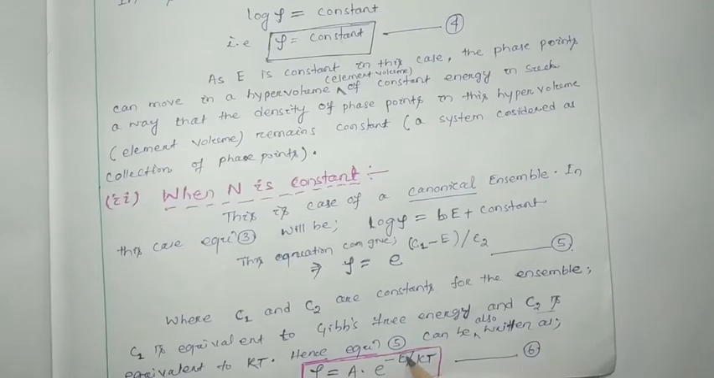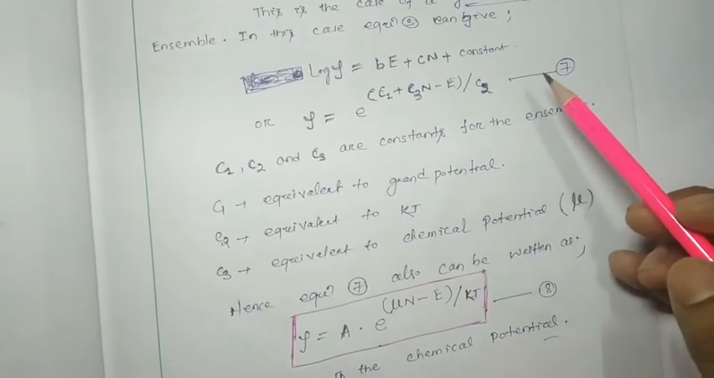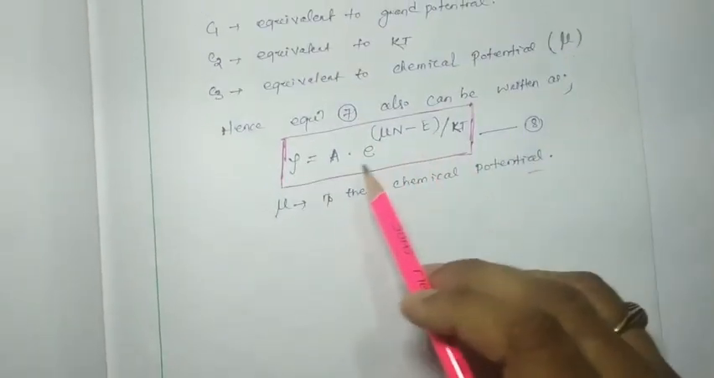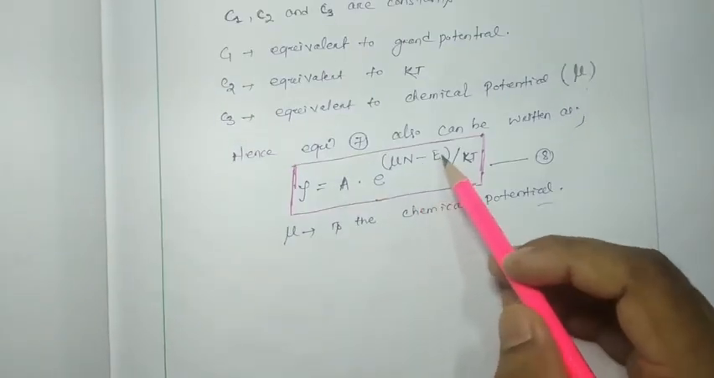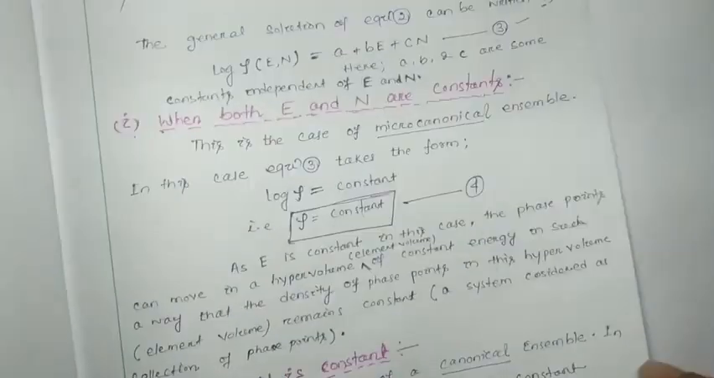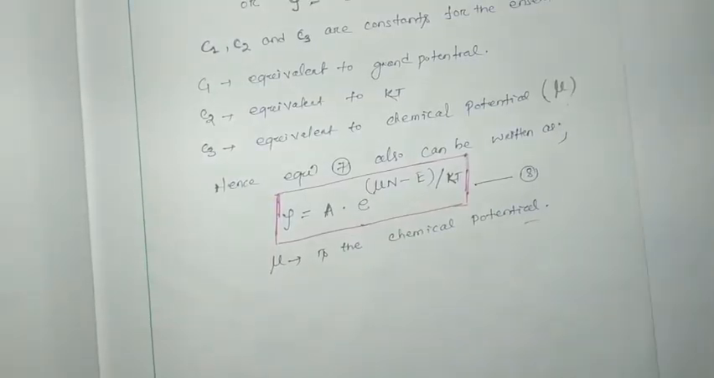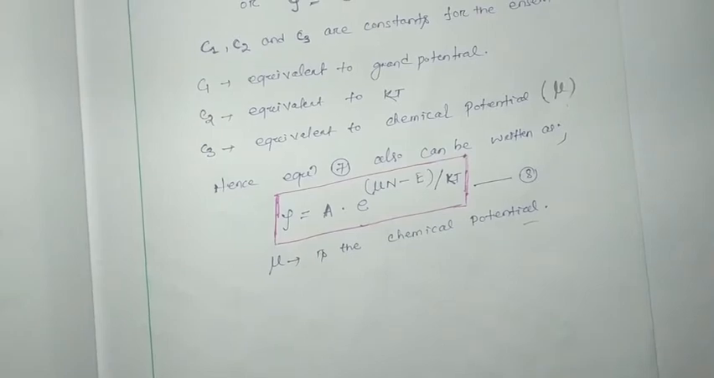So for the higher energy side, this rho probability density is going to be decreased. And for the grand canonical ensemble, this is the expression A e to the power (mu n minus E) by kT. So these three expressions, equation number 4, 6 and 8, are most useful to find out the partition functions for microcanonical, canonical and grand canonical ensembles.